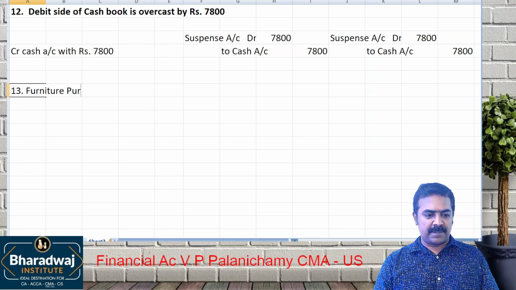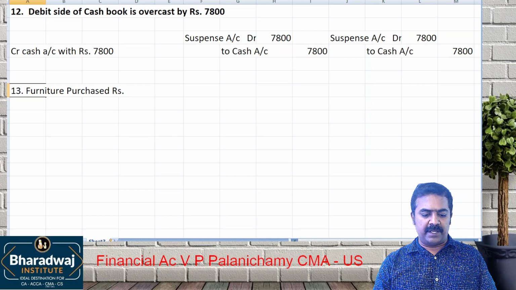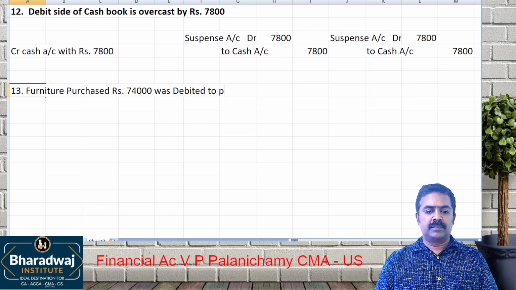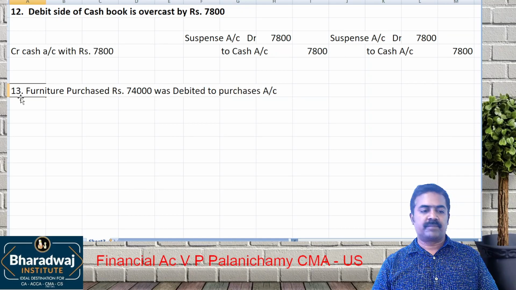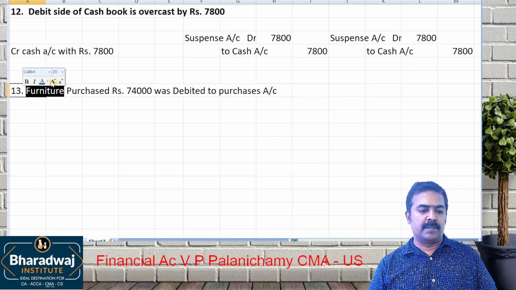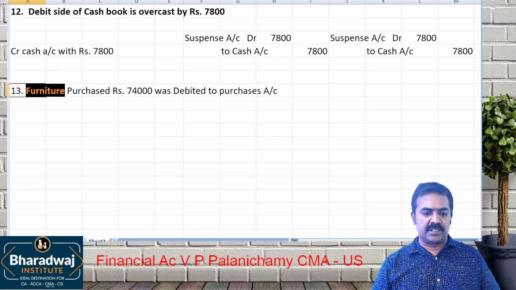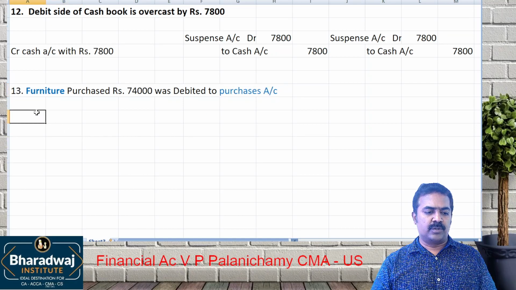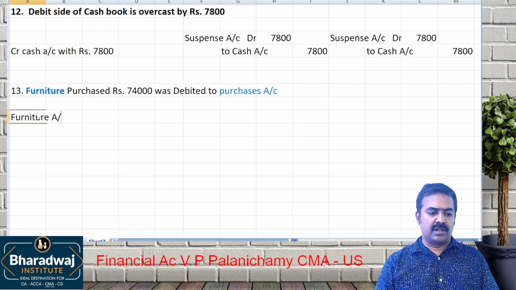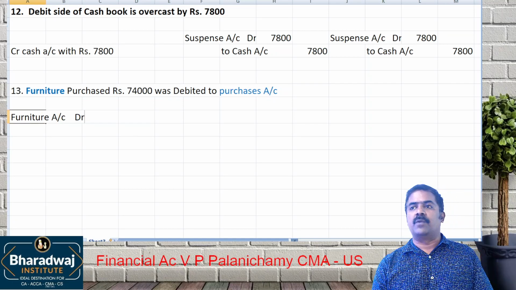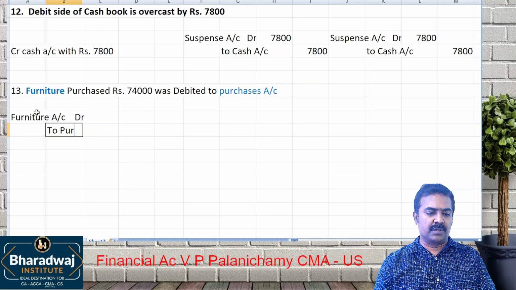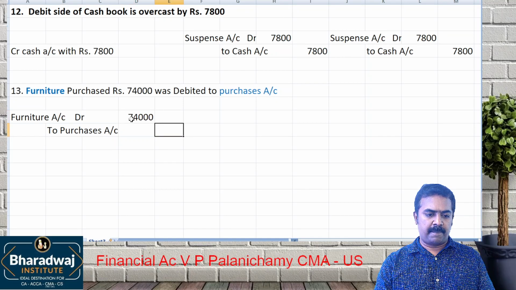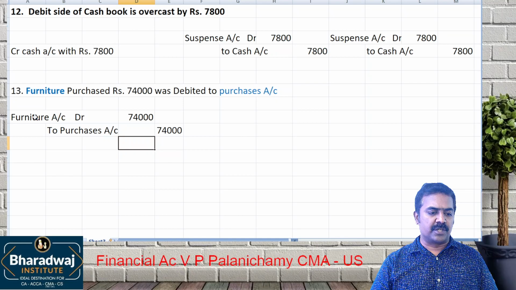Furniture purchased rupees 74,000 was debited to purchases account. Furniture purchase, which account will it be debited to? Furniture account, but it was wrongly debited to which account? Purchases account. So rectify: furniture account debit. Is it an error affecting one account or two accounts? To which account? Purchases account. How much? 74,000. If it is after trial balance also, same entry.